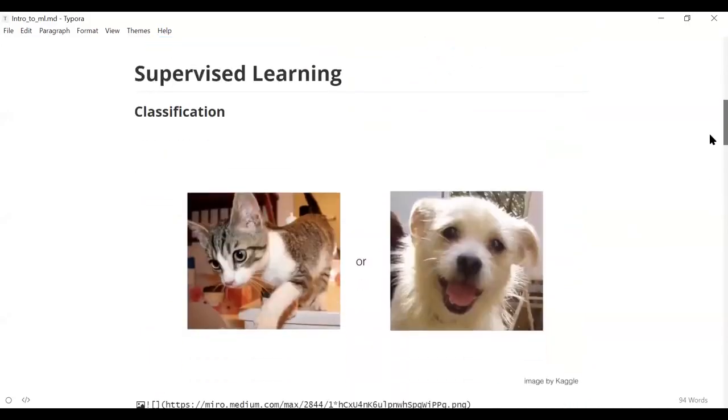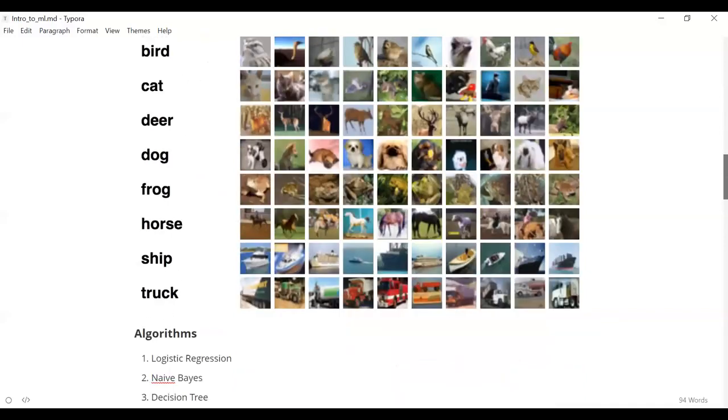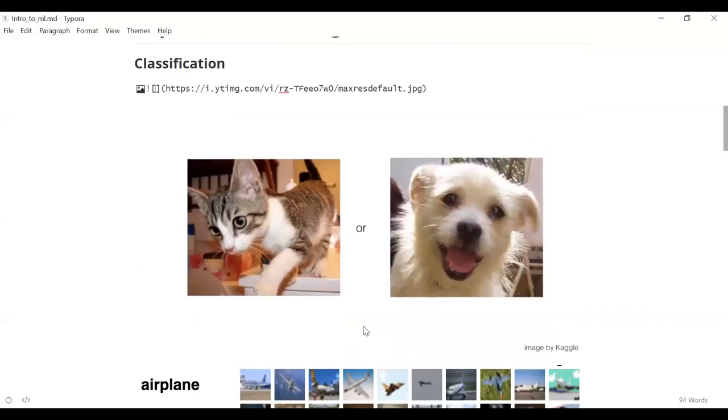So in supervised algorithms, there are two different kinds of algorithms, which are classification and regression. It is based on the target variable. I'll explain what the relation is. A classification algorithm is when the output is a fixed variable, a discrete variable. By discrete, what I mean is that the target variable can take only a few kinds of values.